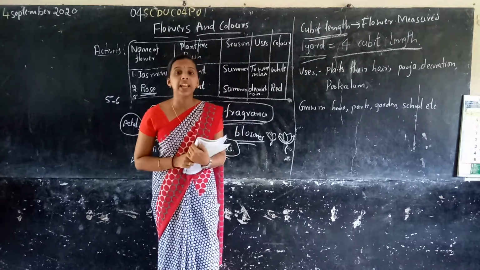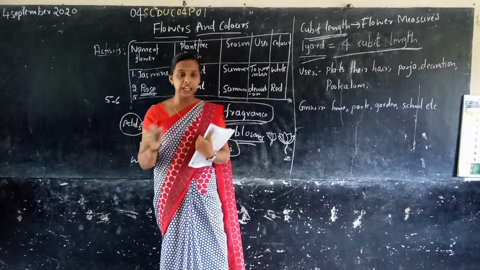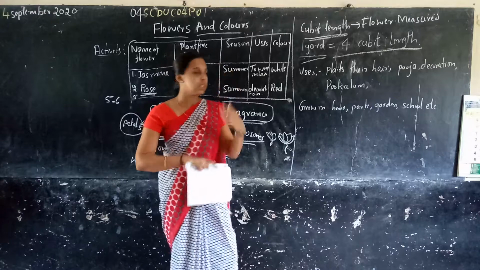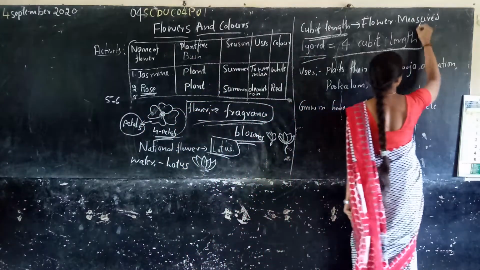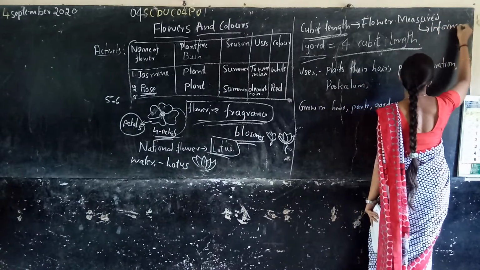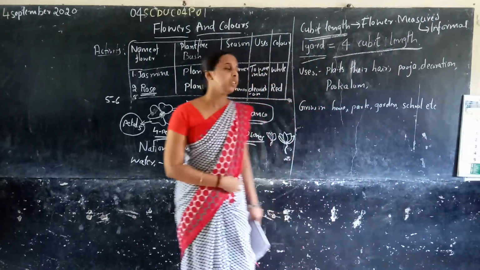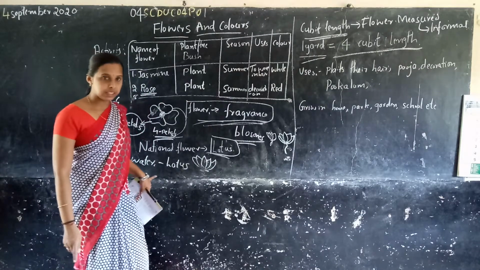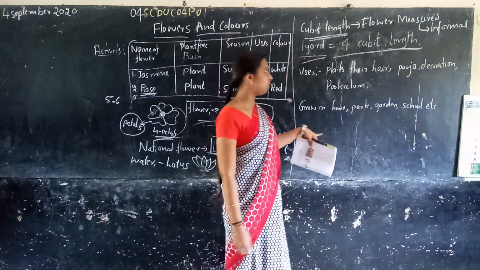They will weigh flowers through this cubit length. So this is an informal measurement. There is no perfect measure, no scale. So this is an informal way of measurement. So we know the flowers, the types, the different flowers, then petals, then natural flowers, then measurement of flowers.